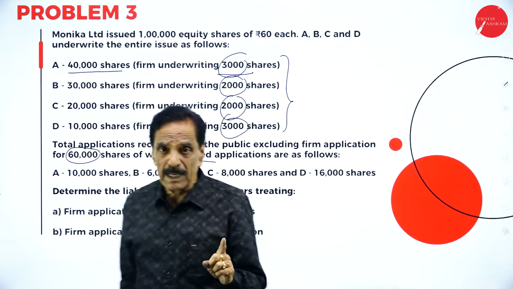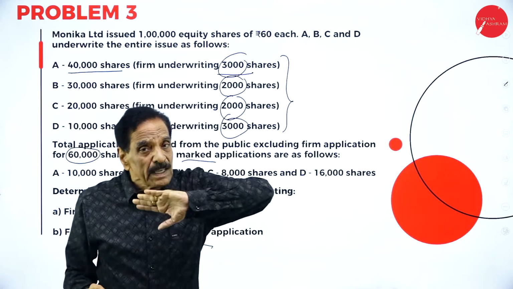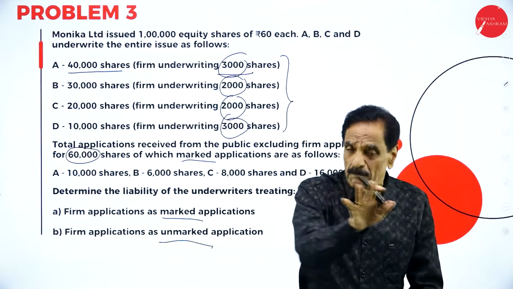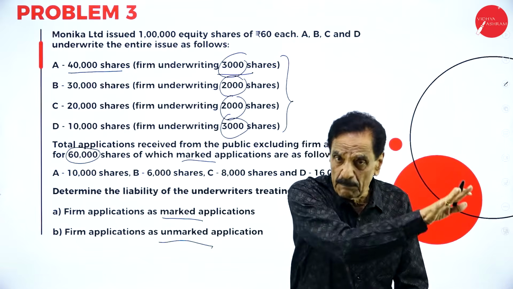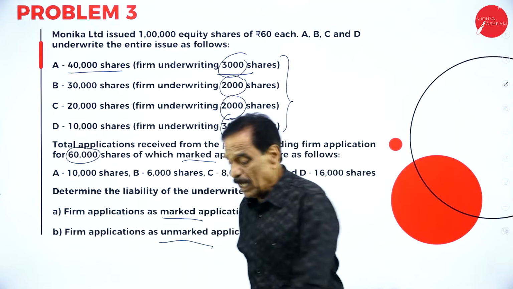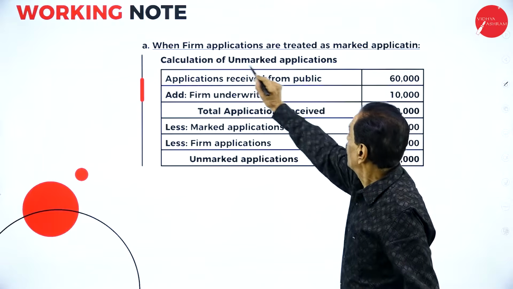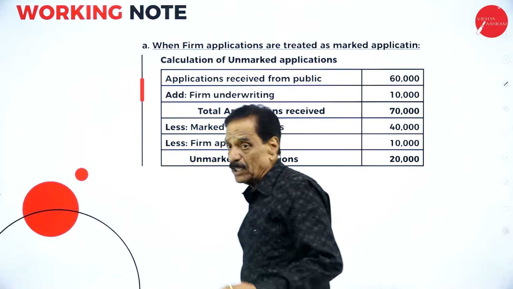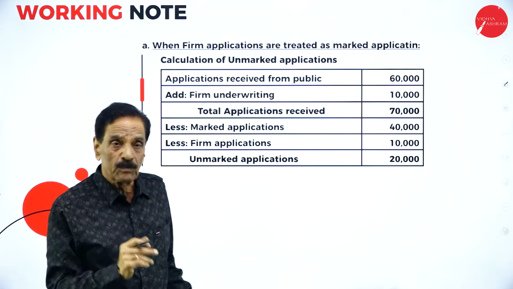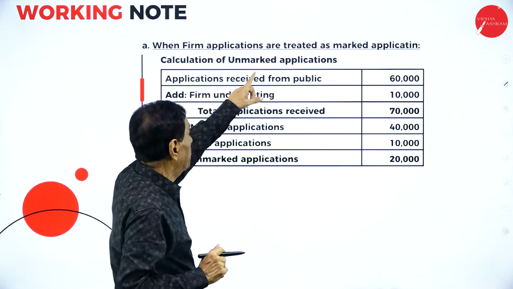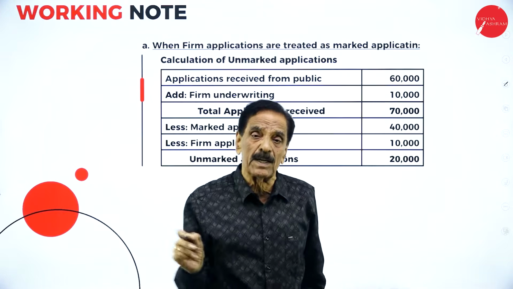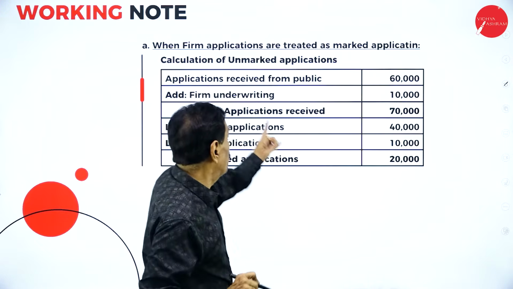I will give the working note now. When firm application is treated as marked application, it means firm underwriting is taken separately, that is, there is a separate marked application excluding the firm application.